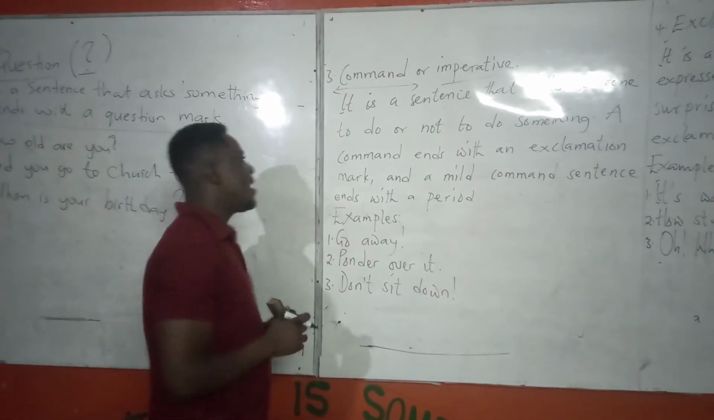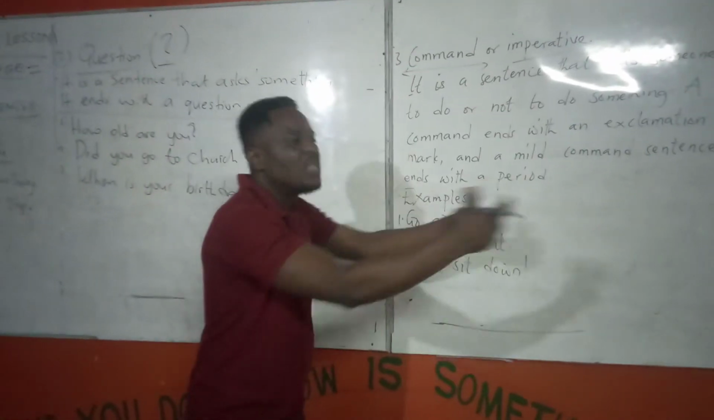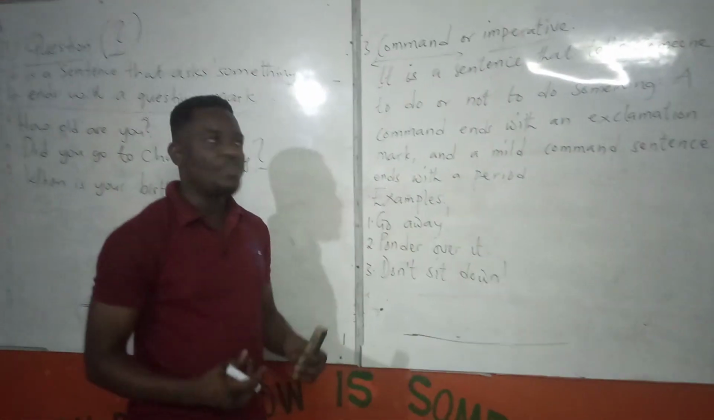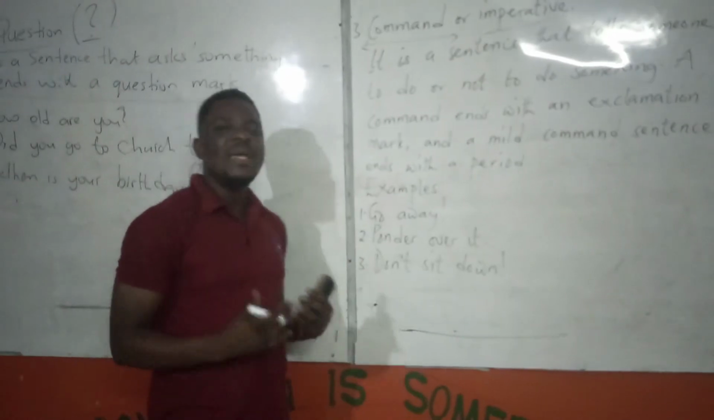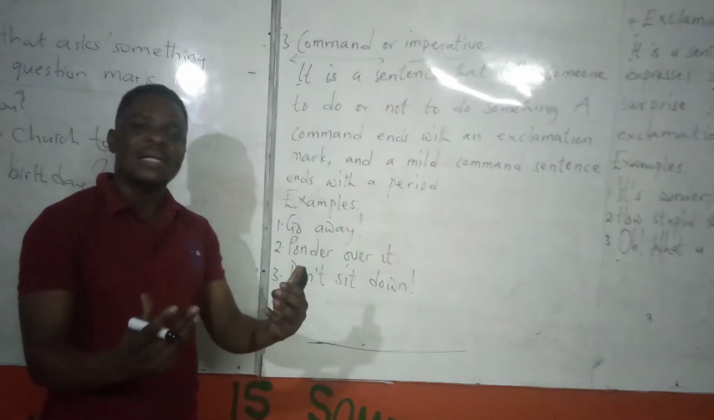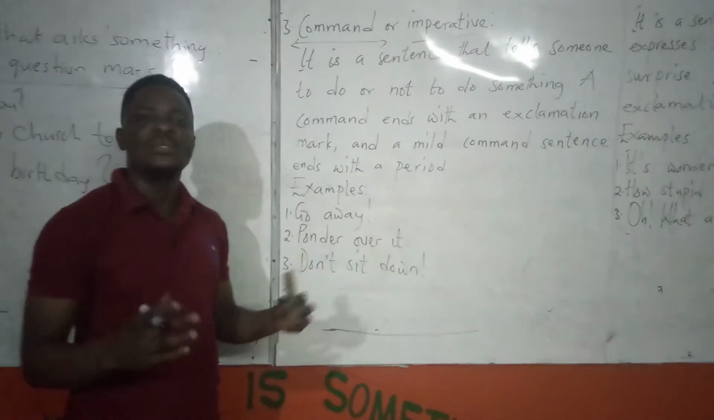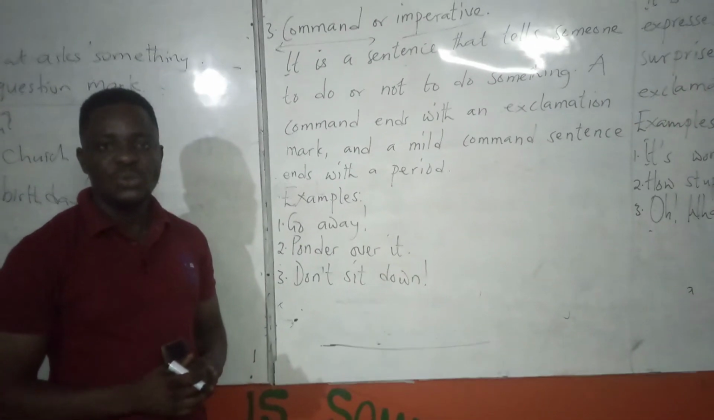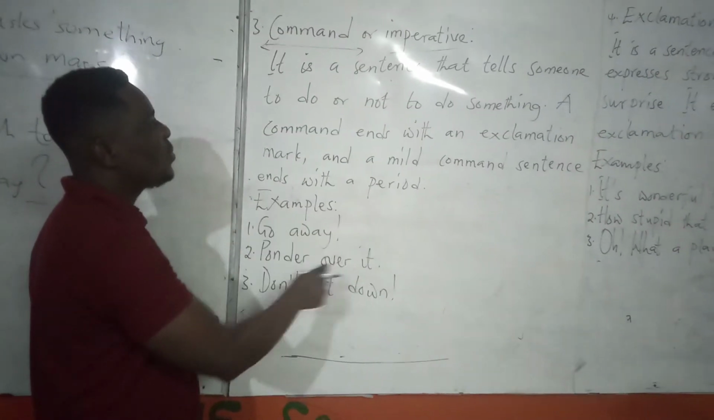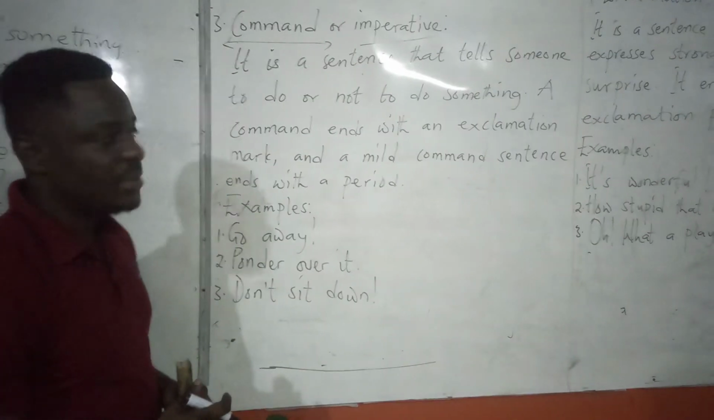It's not a statement which is telling you something. It is not a question which is asking you something, but this one, you are being commanded to desist, to refrain from acting or doing something that is not acceptable. So you are either called upon to do or not to do something. So these sentences, we call them imperative sentences.